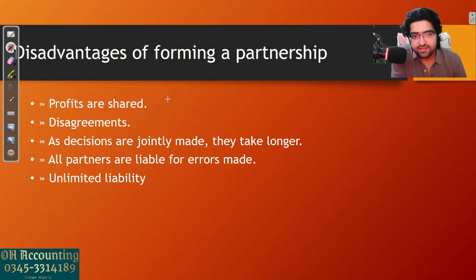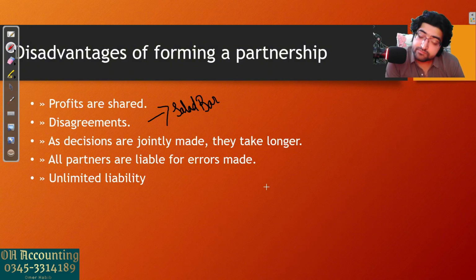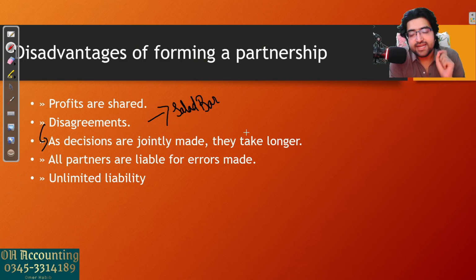Okay, you might think that setting up a salad bar is not a good idea, but your partner is insisting. He or she is telling you that we must set up a salad bar. So there can be disagreements, right? It might be a good idea, it might be a bad idea. Okay, and similarly, this point is also linked. As decisions are jointly made, they take longer. You will have to think for a bit longer.